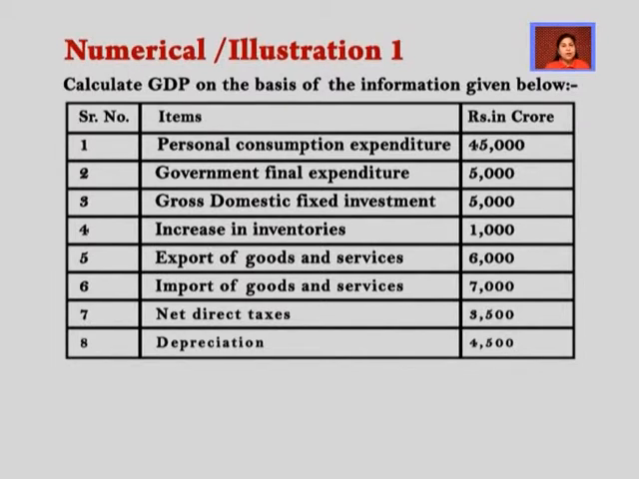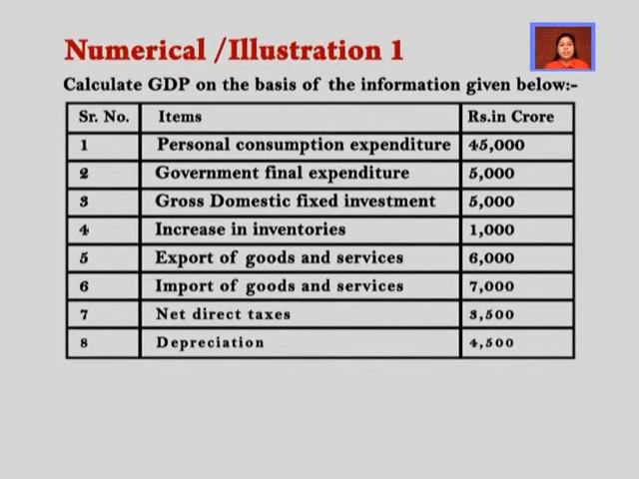Personal consumption expenditure is 45,000 crore. Government final expenditure is rupees 5,000 crore. Gross domestic investment is rupees 5,000 crores. Increase in inventories is rupees 1,000 crores. Export of goods and services rupees 6,000 crores. Import of goods and services is rupees 7,000 crores. Net direct taxes rupees 3,500 crores. Depreciation is rupees 4,500. So what will be the solution?